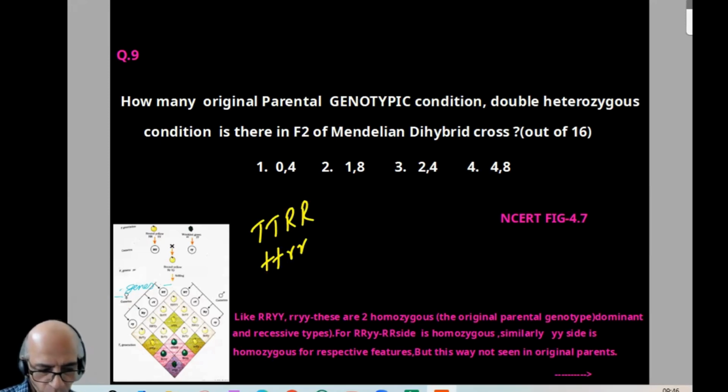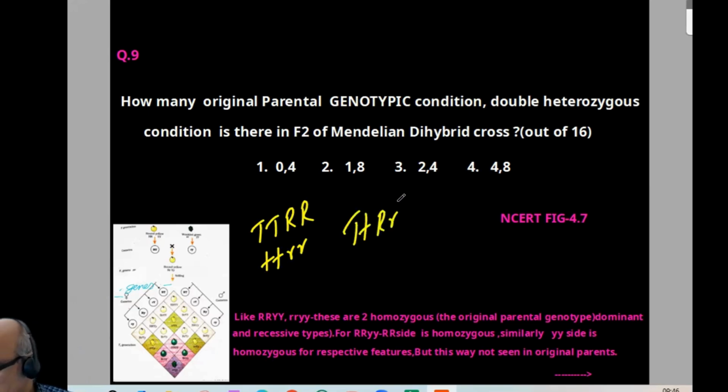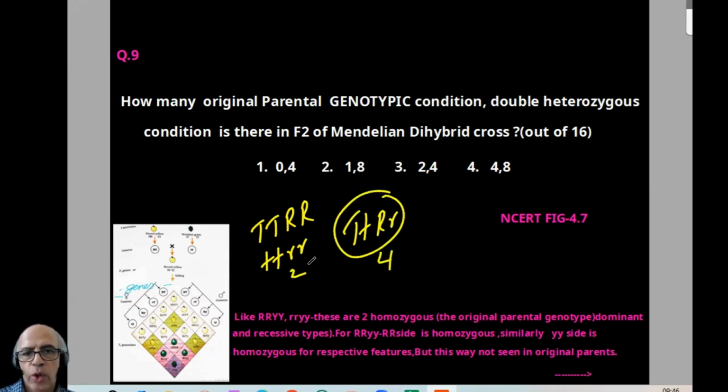Since it is a very small diagram, they will be at the 2 extremes. Then the double heterozygous condition will be this way, and we can find 4 in number. 2, 4. So option wise, it is 3. I think the idea is clear, direct from the checkerboard.